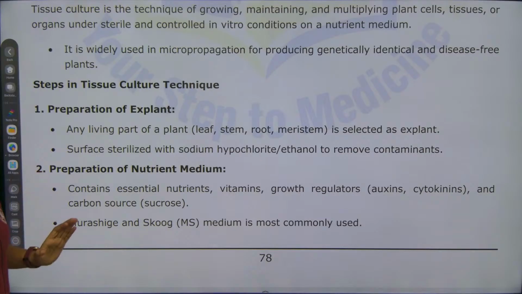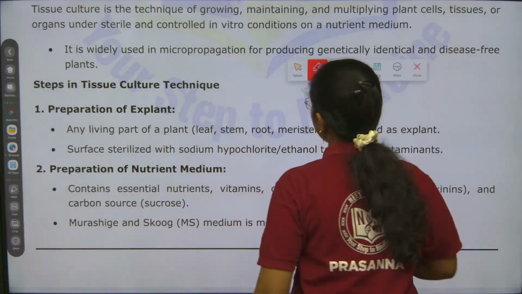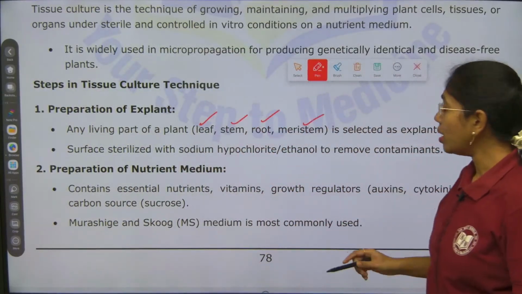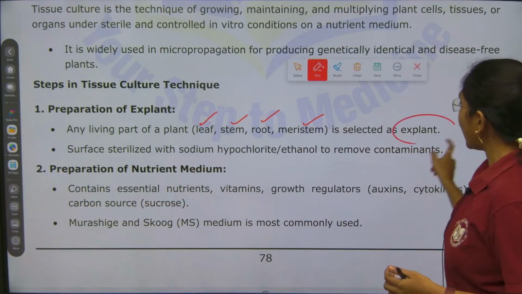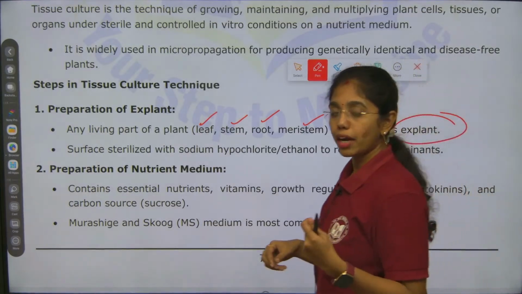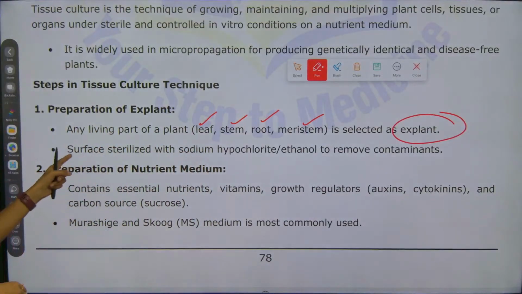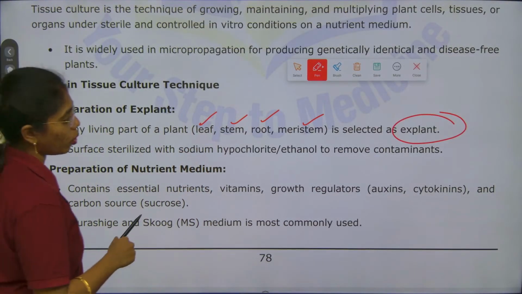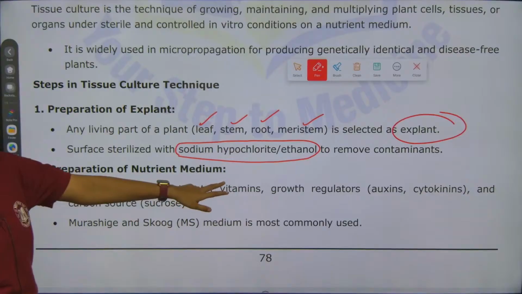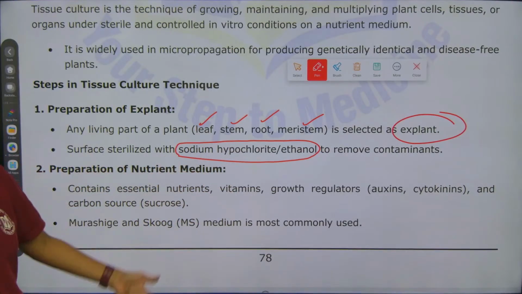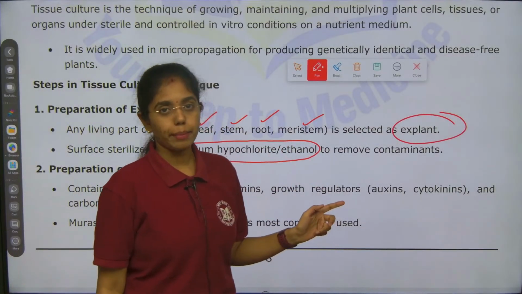First, preparation of explant. Any living part of the plant, it might be stem, leaf, root or meristem, can be selected. That selected part of any plant is called an explant. Usually we will take the living part of any plant which has the desirable characteristics. Surface sterilized with sodium hypochlorite or ethanol. You have to highlight this when you are explaining, because the examiner will be looking for it. How are we sterilizing, using what chemical? That is sodium hypochlorite or ethanol, to remove the contaminants.